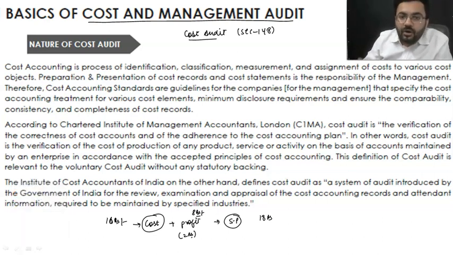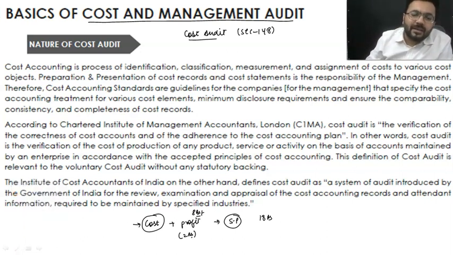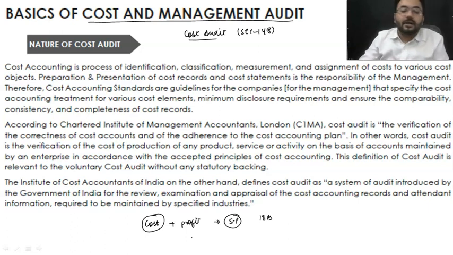So the cost accounts and their correctness are very important. If the cost accounts are complete and accurate, it will be very easy for an organization to move ahead, to find out whether we have any kind of glitches in cost, and whether there is any kind of fraud going on or not. A lot of things are going to be there.